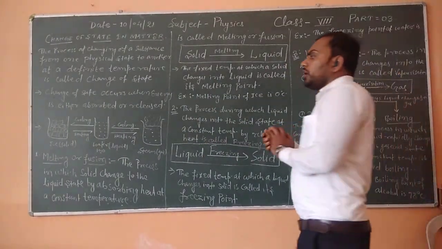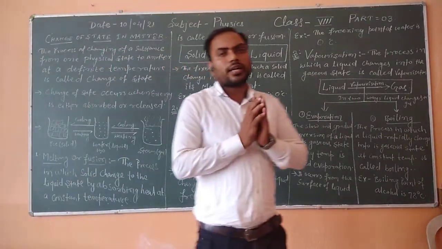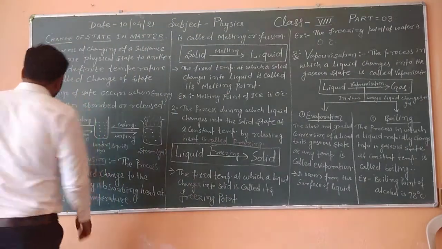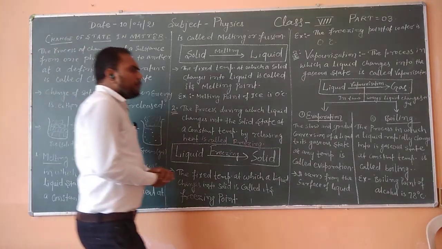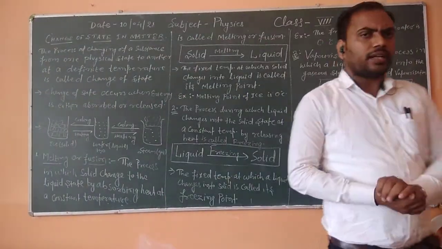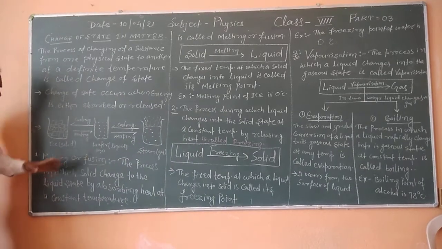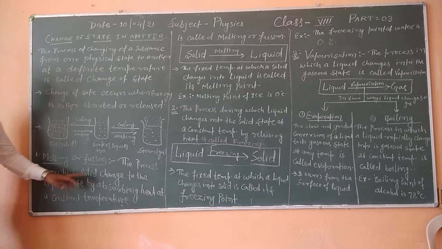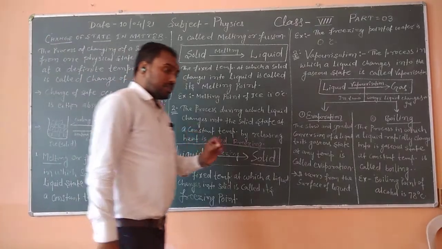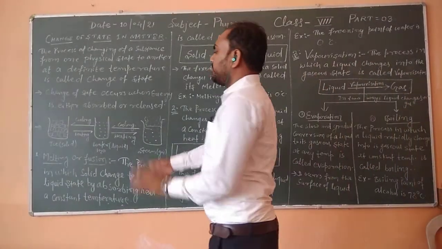Now some main terminology related to the change of state of matter. The first terminology is melting or fusion. Melting means पिघलना, fusion मतलब टूटना. Melting or fusion is the process in which a solid changes to the liquid state by absorbing heat at a constant temperature, that is, at a fixed temperature.